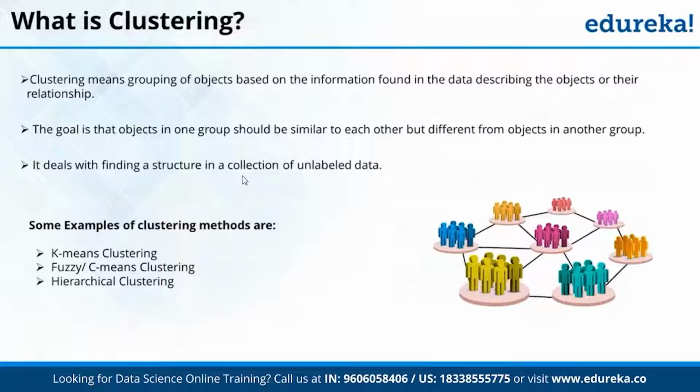Insurance: identifying groups of crop insurance policy holders with a high average claim rate. Farmers crash crops when it is profitable, right? So like insurance, we can also classify the customers. Land use: identification of areas of similar land use in the GIS database. Seismic studies: identifying probable areas for oil and gas exploration based on seismic data. So there are various use cases where we can apply k-means clustering, cluster the data, and then use that data for future prediction or maybe future actions.